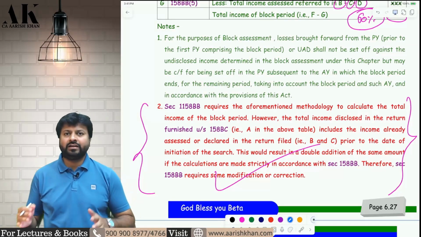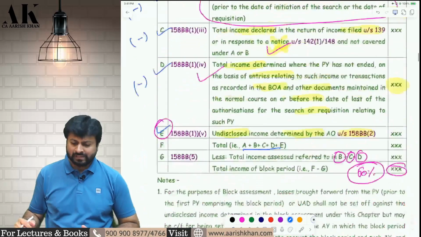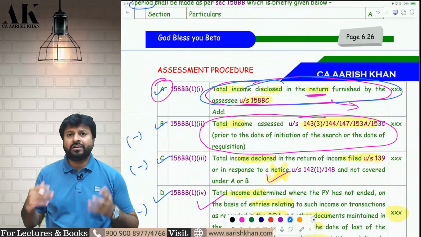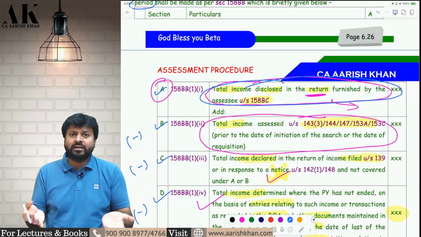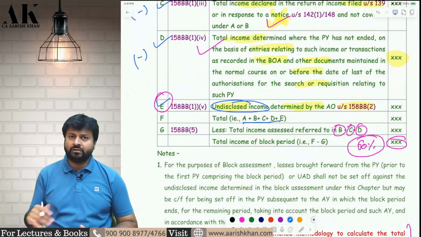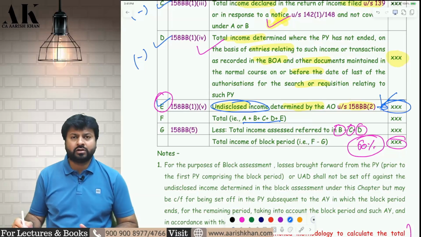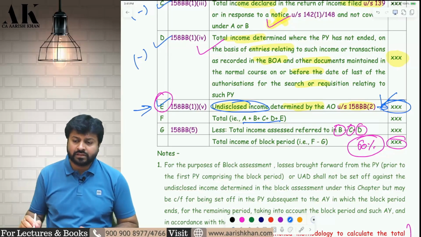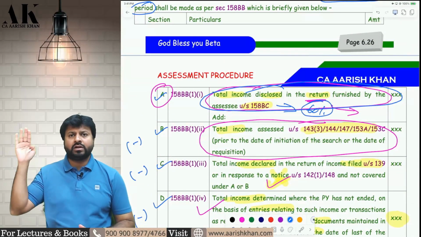If you feel that it is not a mistake, comment below and tell me. One thing is very clear: when you say disclose income in the return of income, then you will disclose all the incomes, whether you have paid tax earlier or not. When you file a return, you have to disclose everything. And then whatever the AO has found out, on this you impose 60%, I have no issues in that, on point E, because this is found out by the assessing officer. But why are you imposing 60% on all the incomes which are already included in the income earlier?